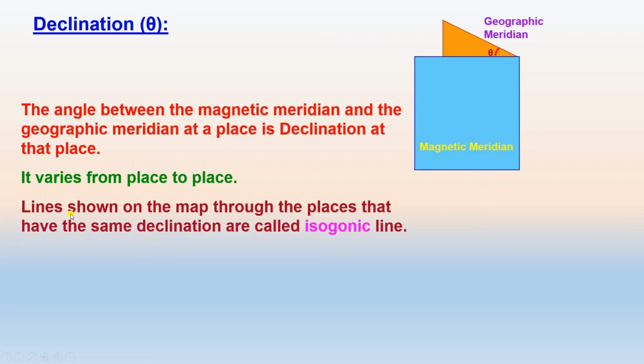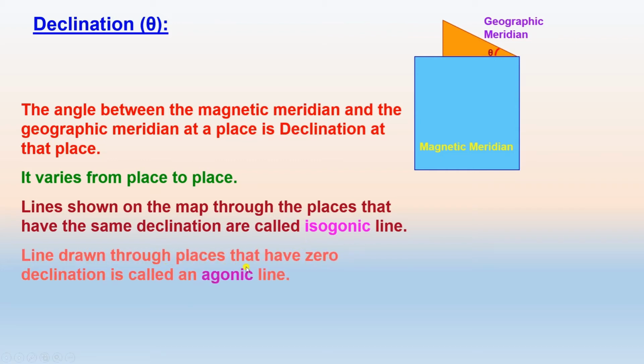The lines drawn on the map through the places that have the same declination are called isogonic lines. The line through the places that have zero declination is called the agonic line.